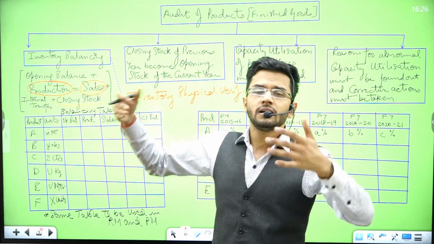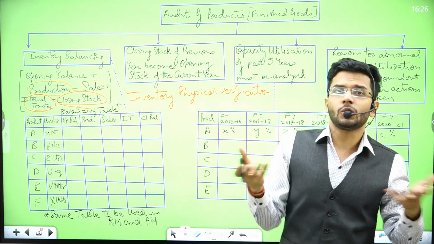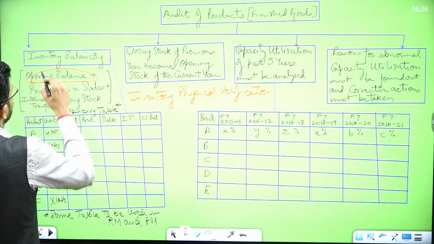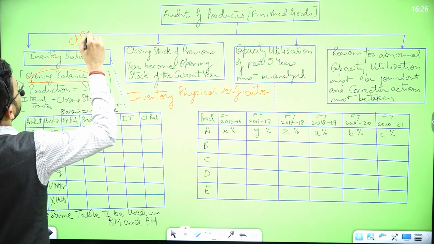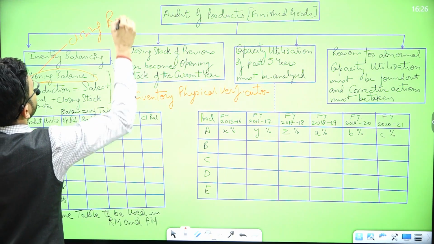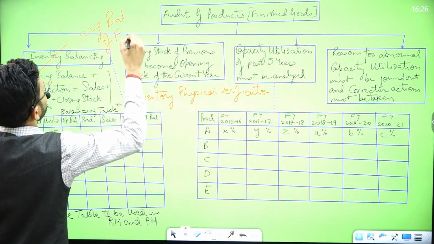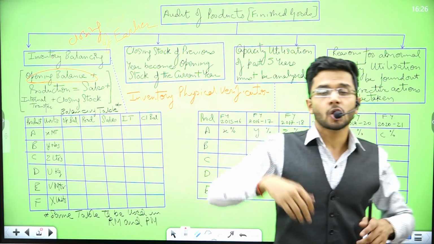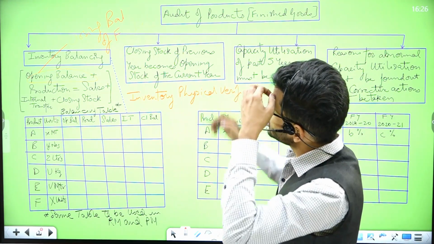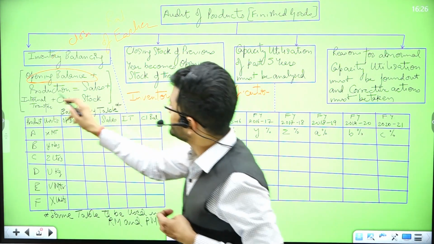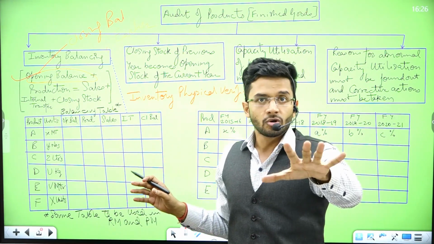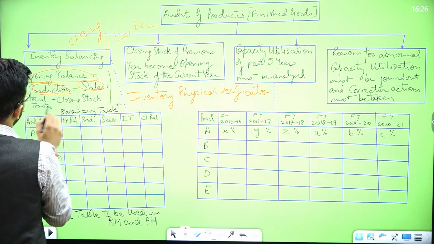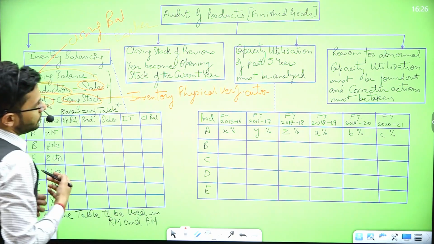Opening balance is of course a carry forward figure from previous year to current year. There is no checking in this particular figure. Opening stock is not subject to checking at all because this is the closing balance of the earlier year. So opening balance need not be checked at all. So the things which we should check are production, sales, internal transfer, and closing stock to be tallied with the inventory